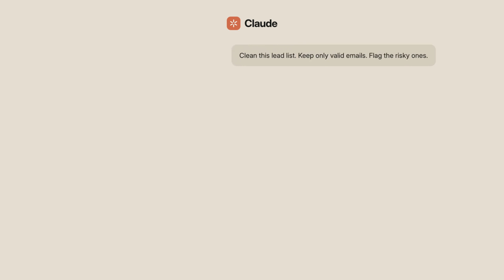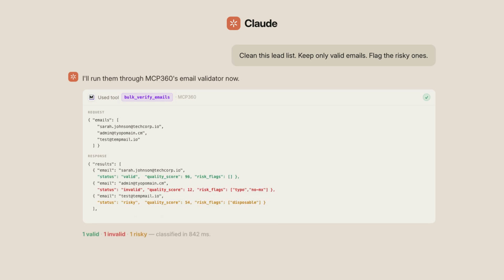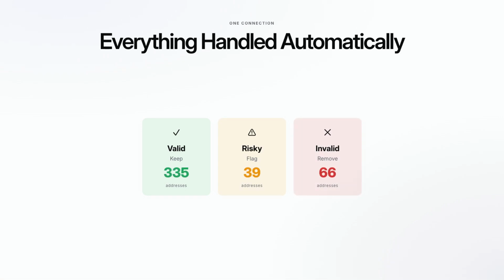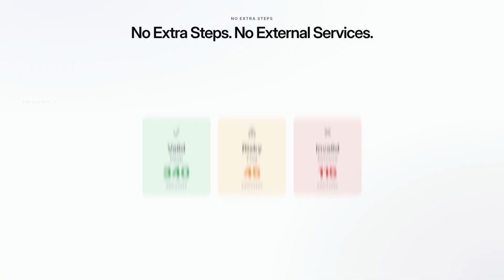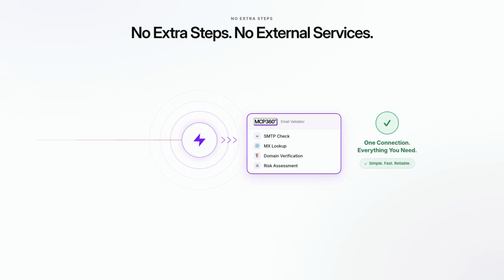Claude makes one call to MCP360, sends the addresses, gets back results for each one, validates whether the address is good, bad, or suspicious, and filters the list automatically. One connection. Everything else is handled by your agent automatically.